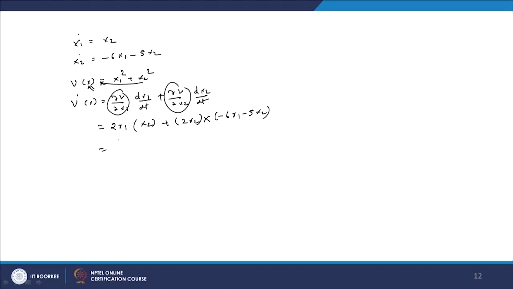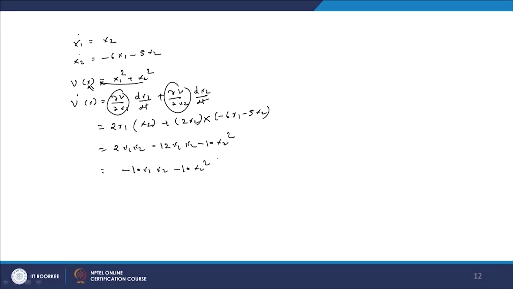After solving you will get 2x1 x2 minus 12 x1 x2 minus 10 x2 square, that is minus 10 x1 x2 minus 10 x2 square.